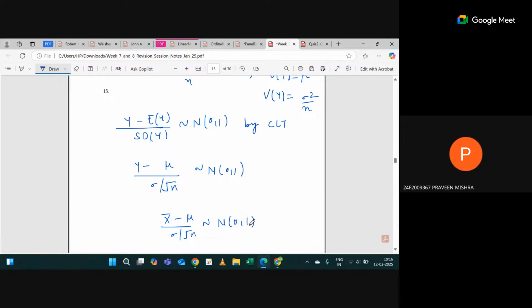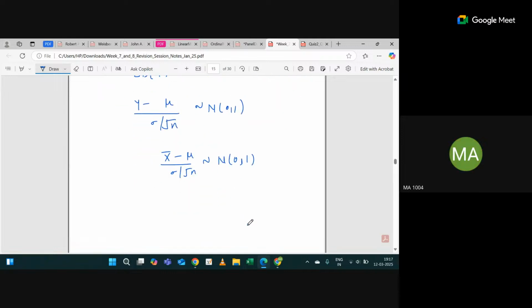Sir, I have a small doubt related to CLT. Is it applied only when the value of n is greater than or equal to 30? Correct. CLT is for large samples. Yesterday I showed this, so you can rewatch the first few minutes of yesterday's lecture and it will be clear. I showed one animation, and through that animation, if you increase the sample size, the graph will converge to the normal distribution, the bell curve.